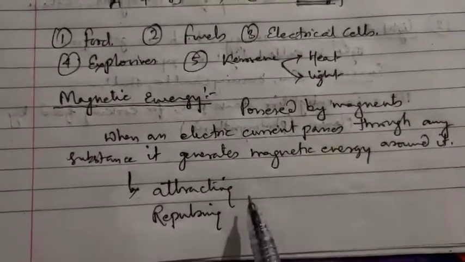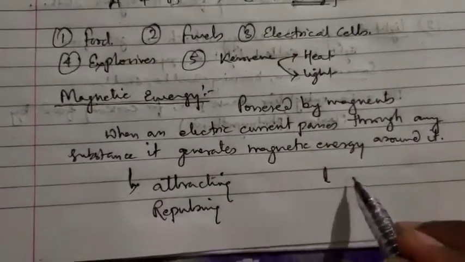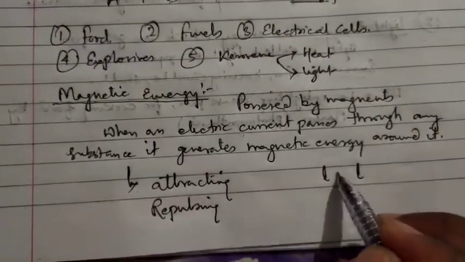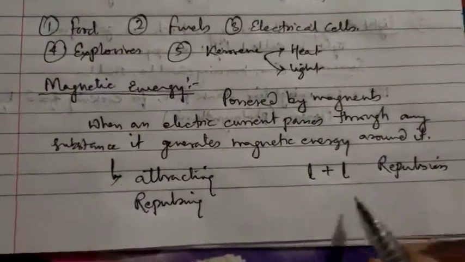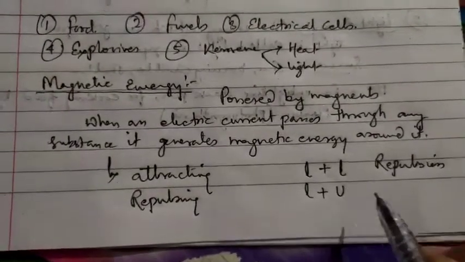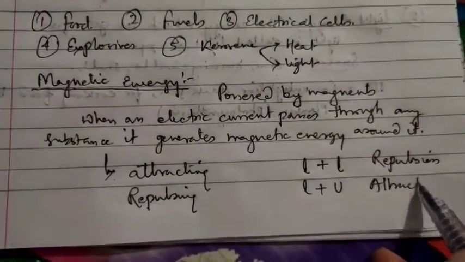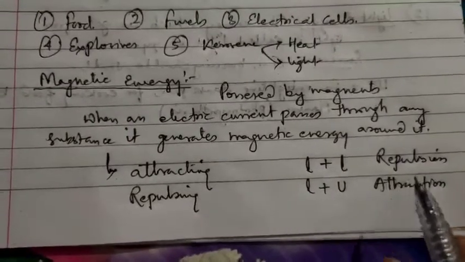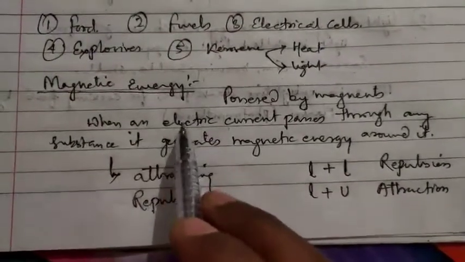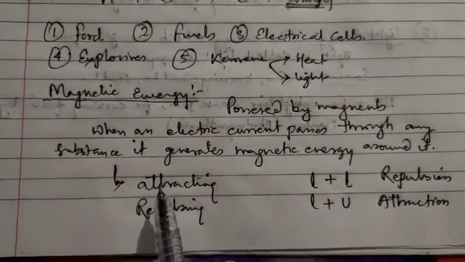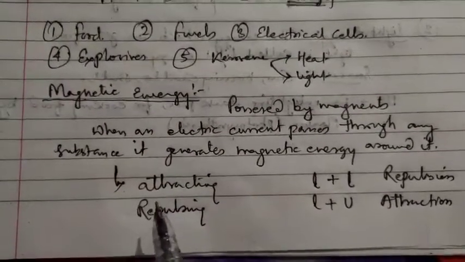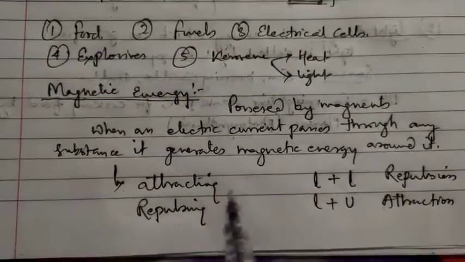As we have studied in magnets, when two like poles are there, repulsion is there. When unlike poles are there, attraction is there. This is just because of the magnetic energy. Two things attract towards each other, or two things repel from each other. That is called magnetic energy.